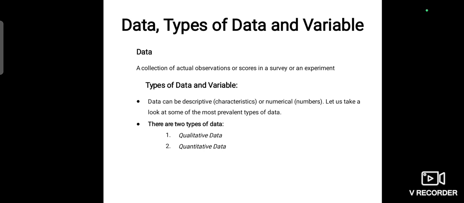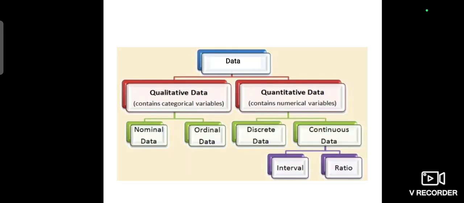Data may be a descriptive type or a number type. I mean characters, or it may be numerical numbers. Let us take a look at some of the most prevalent types of data. There are two types of data. One is qualitative data, another one is quantitative data.